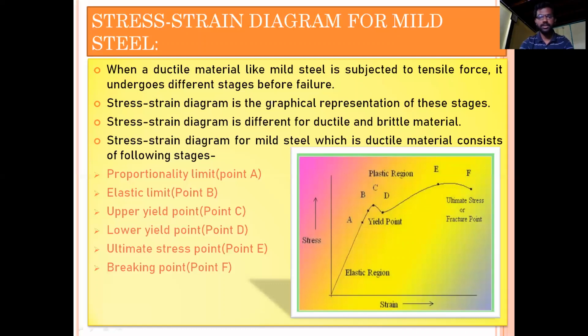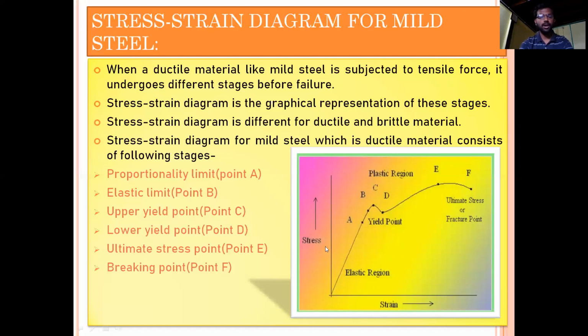You can see here in this graph, we have stress and strain. Along x-axis we have strain values, and along y-axis we have stress values. So this is stress strain diagram. This is a graphical representation of stress versus strain.